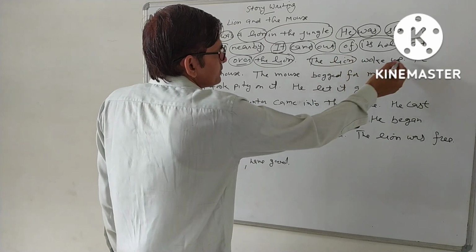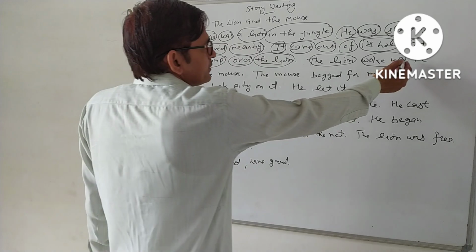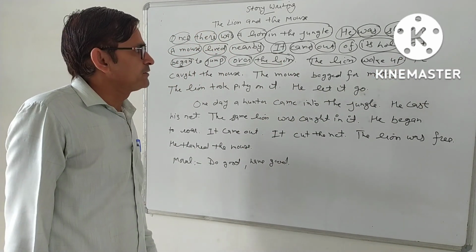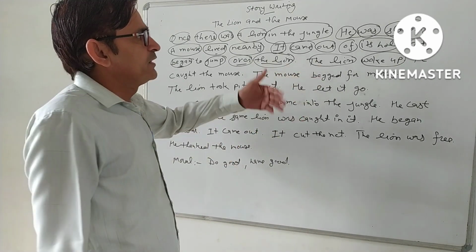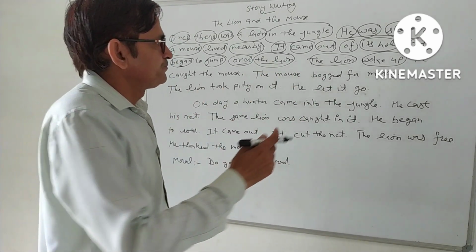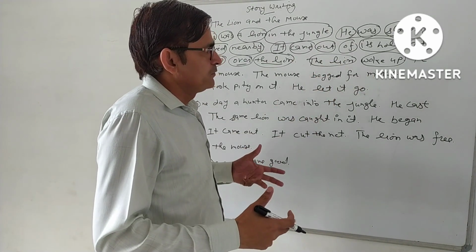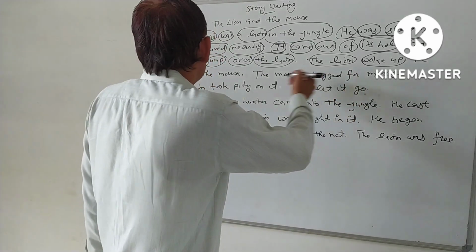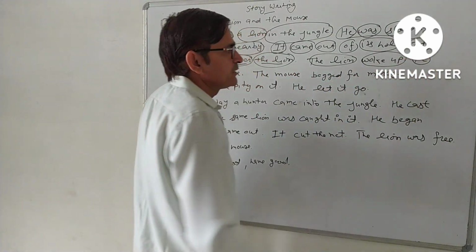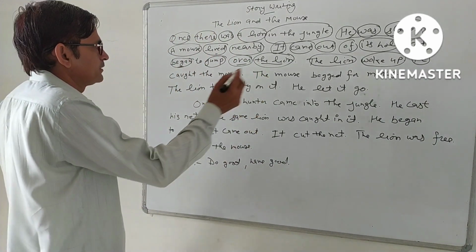Next sentence is: the lion woke up. The lion is the subject, woke up is the verb, and up here is a preposition. The lion woke up. What happened after that, when the rat came on the lion's body? The lion woke up, the lion awoke, and he caught the mouse. The lion was in anger, and he caught the mouse.